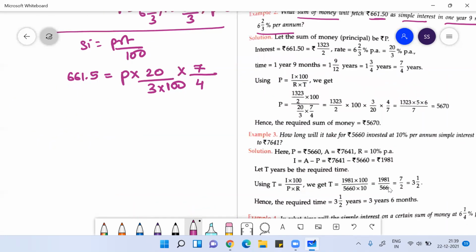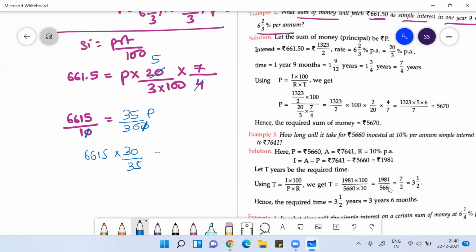If you solve this, you can write 6615 by 10 is equal to... this you can write as 5. Then this would be 35 by 300, 35 by 300 into... If you want, the 0 and 0 you can cancel. So this would be 6615 into 30 by 35, that will be equal to the principal. Now you know that both will go by 5, so this will be 5 sevens.